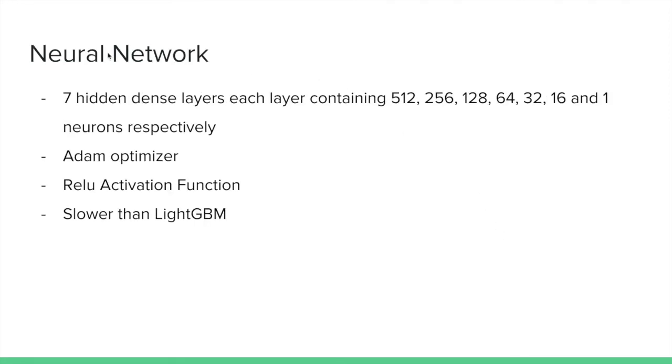Now let's talk about the neural network. The neural network that we use is a 7 hidden dense layer neural network, and the layers contain 512, 256, 128, 64, 32, 16, and 1 neuron respectively. We will be using Adam as the optimizer. The activation function for each neuron is the ReLU activation function. This neural network we have is slower during the training process when compared to the LightGBM model.